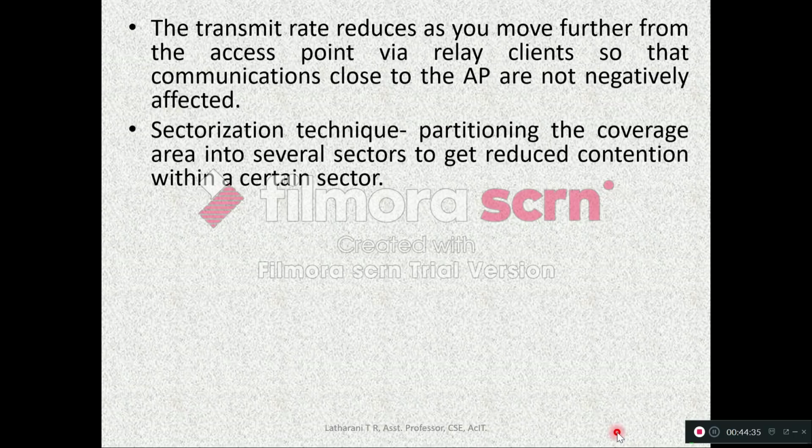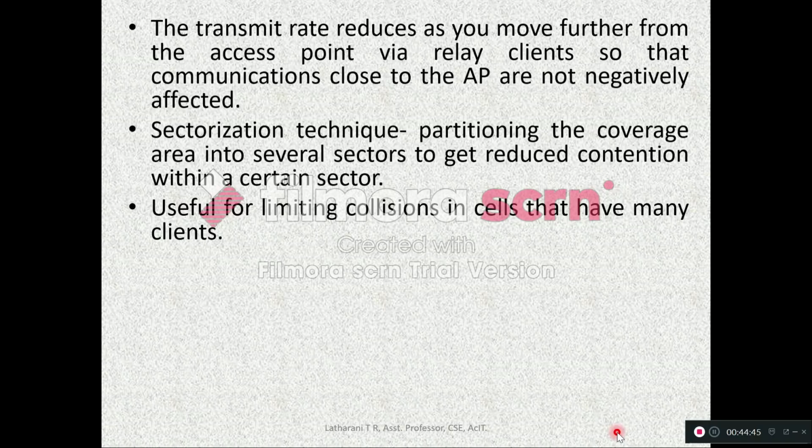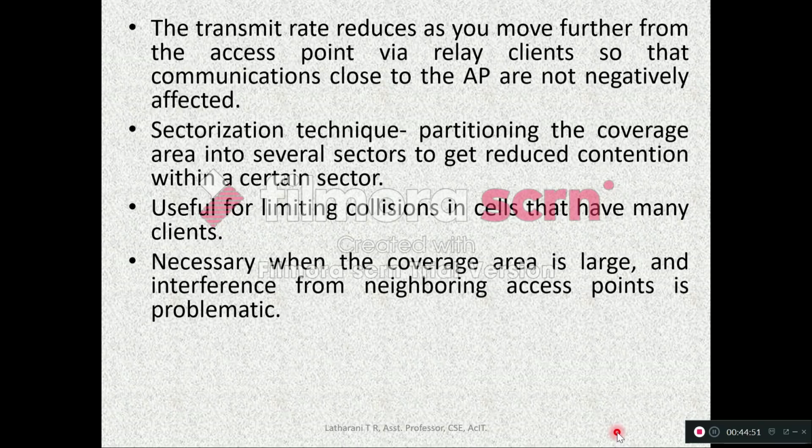The sectorization technique partitions the coverage area into several sectors to get reduced contention within a certain sector. This I have shown you with that diagram. It is useful for limiting collisions in cells that have many clients. It is necessary when the coverage area is large and interference from neighboring access points is problematic.